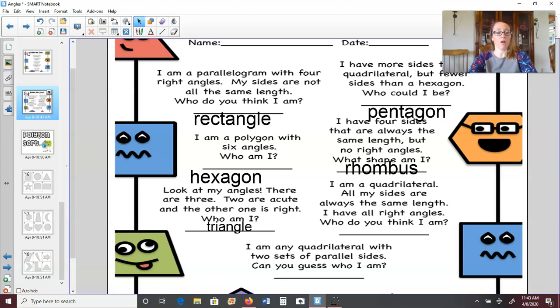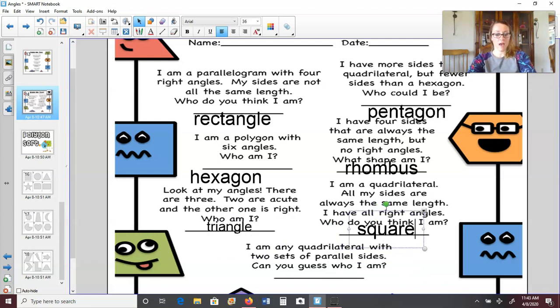I have all right angles. Who do you think I am? So four equal sides and four right angles, that's a very special quadrilateral we would call a square.